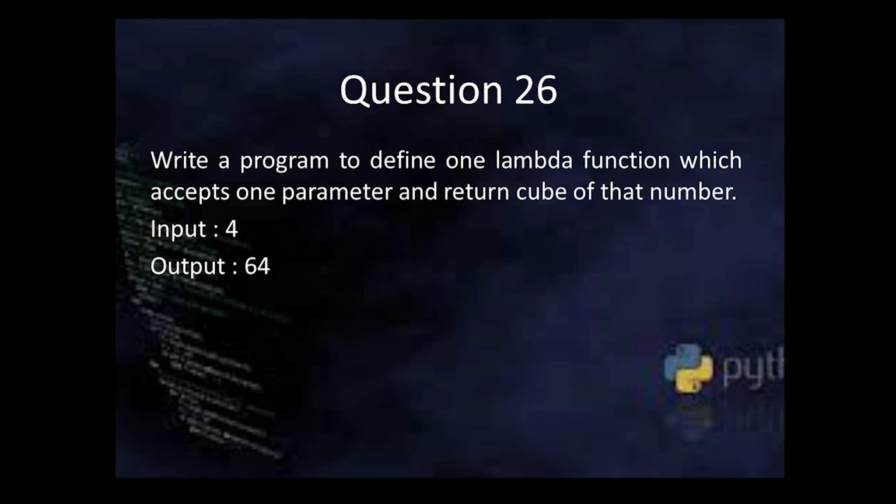Now, those who are aware of PHP might know what a lambda function is. So you can attend a separate session on lambda functions in the Python programming series. I've just given you a short definition: a lambda function is a function without a name. It can take any number of arguments, but it can perform only one expression. Let's continue immediately to solve this question.